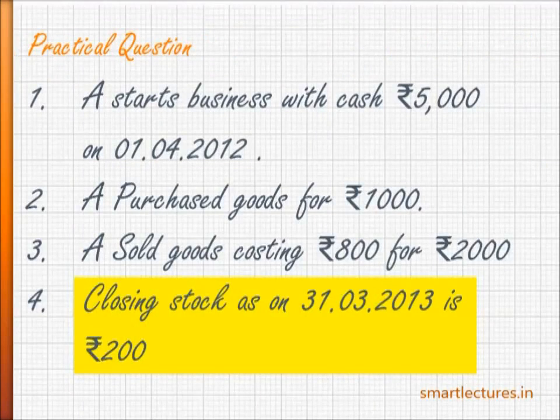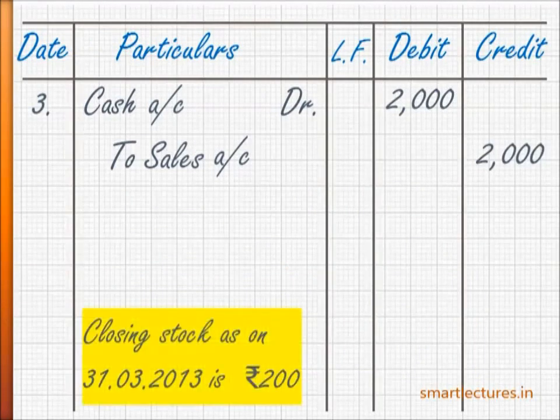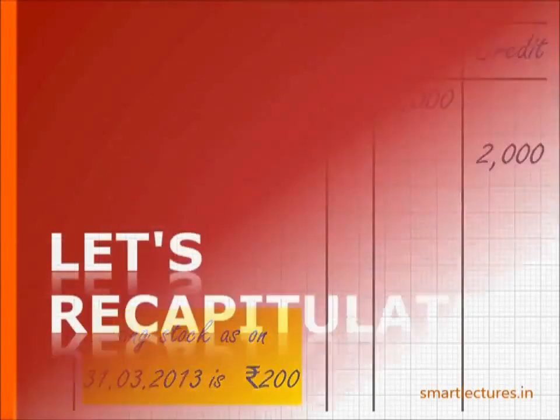The value of the closing stock is never mentioned in the journal entries. Simply write down this information at the footnotes of the journal entries. So at the bottom of the journal entries, please write down closing stock as on 31st March 2013, rupees 200. In this way, we have completed this question.